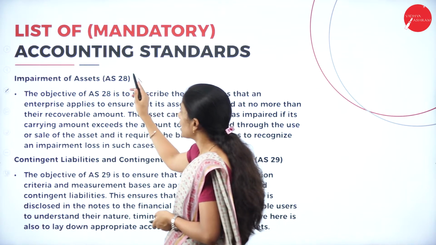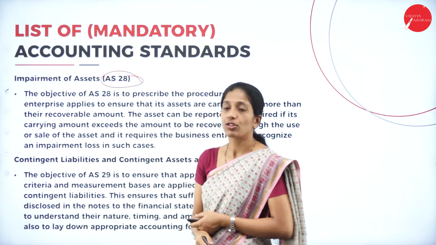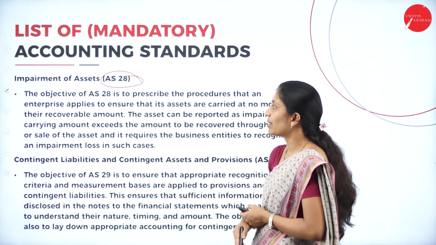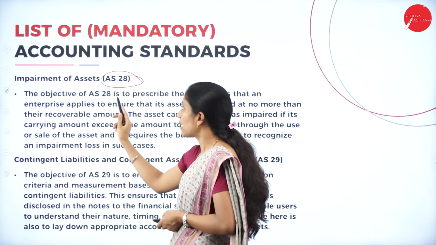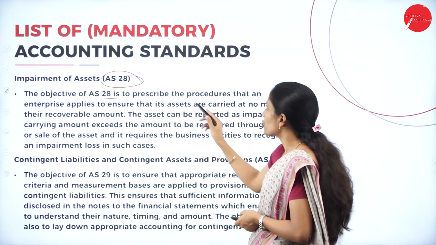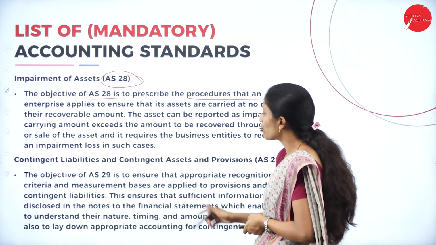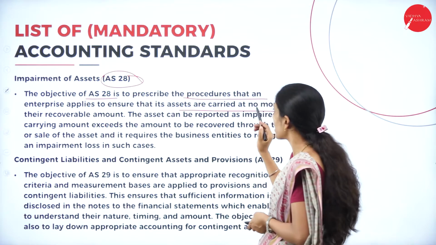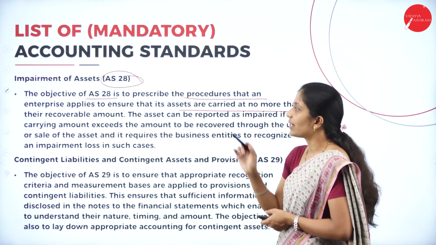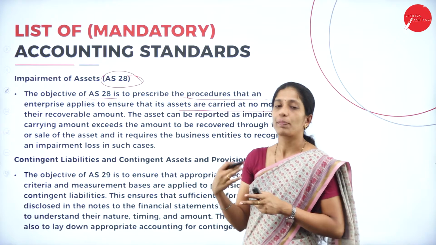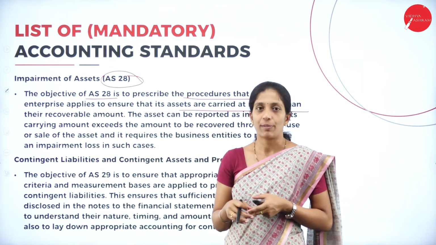Next, accounting standard 28. It relates to the impairment of assets. Now, what is this impairment of assets? The objective of Accounting Standard 28 is to prescribe the procedure that an enterprise applies to ensure that its assets are carried at no more than their recoverable amount. So, here the assets cannot be carried at more than their recoverable amount.